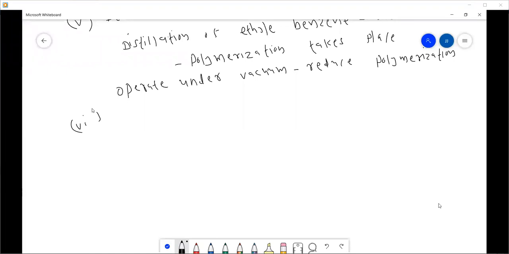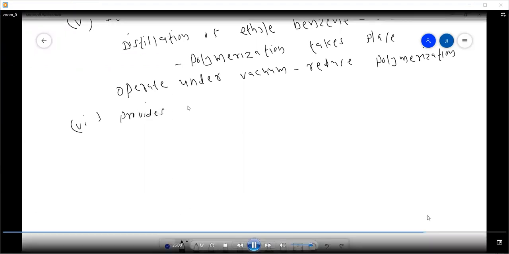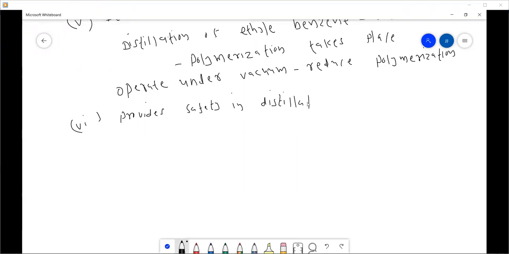It also provides safety in distillation of toxic or hazardous components.